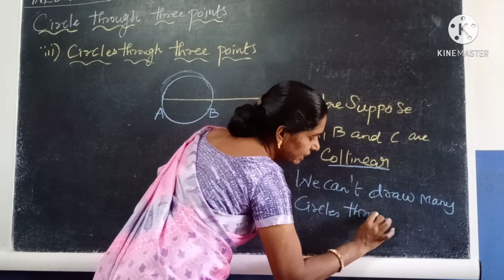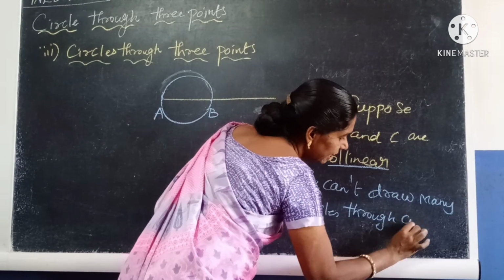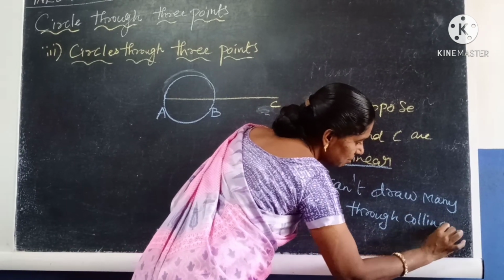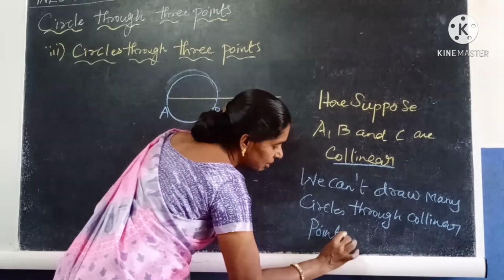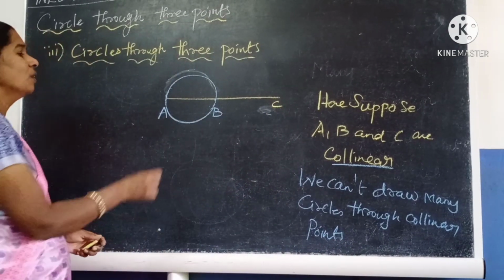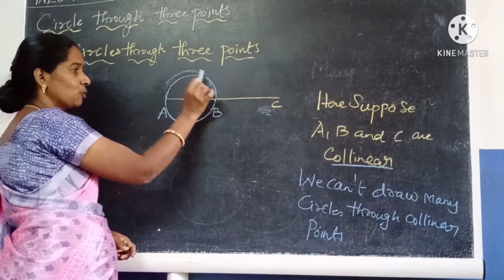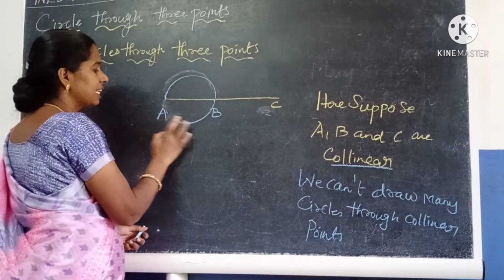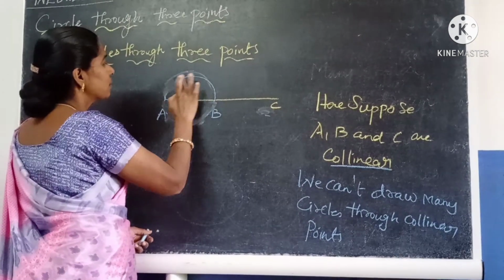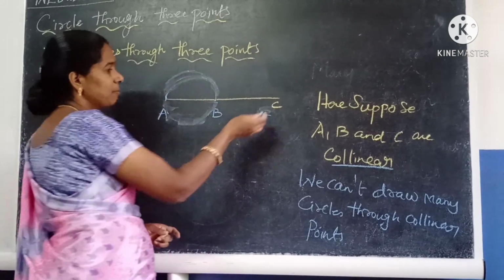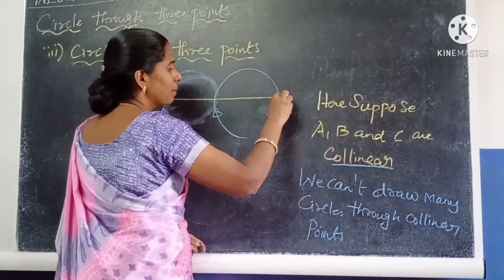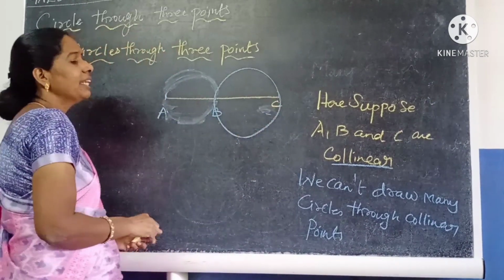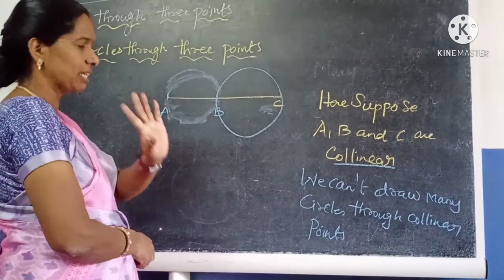Through collinear points, which means lying on the same straight line, how many circles can we draw here? We can draw only one circle, passing through 2 points only. Otherwise, it may cover B and C only. It is not possible to cover all the 3 points. So using collinear points, we can draw only one circle.